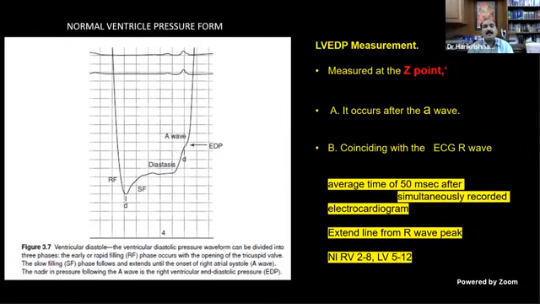So how will you find the C point? To make it very simple, you drop a line from the R wave. From the peak of the R wave, you drop a perpendicular line, and the point where it touches the LV pressure is called the C point, and that is where you have to measure the end diastolic pressure.